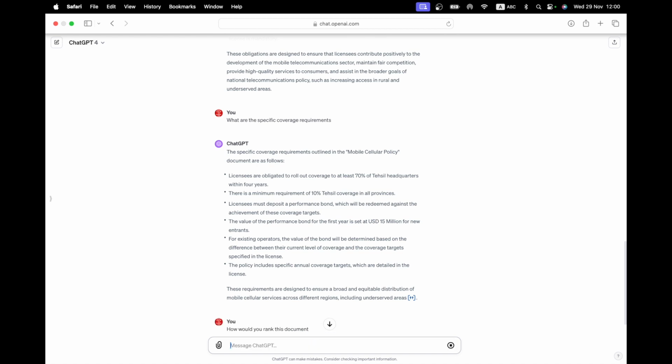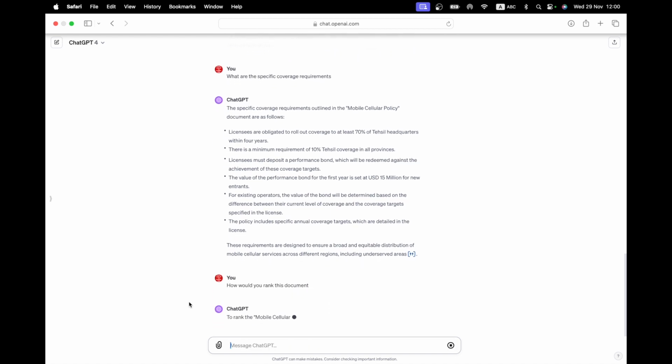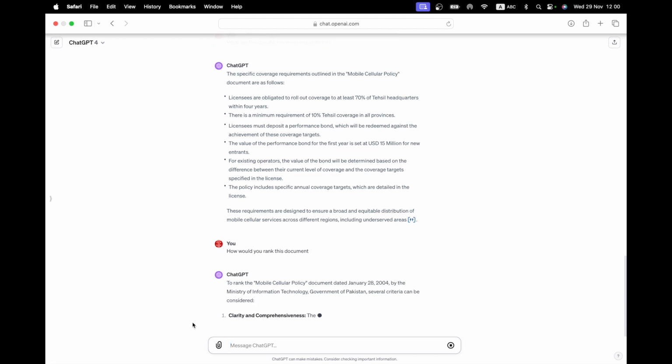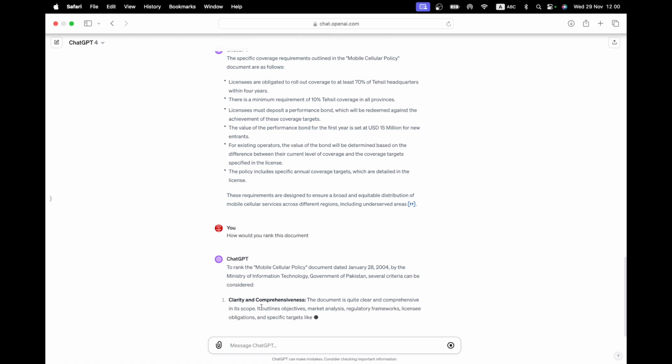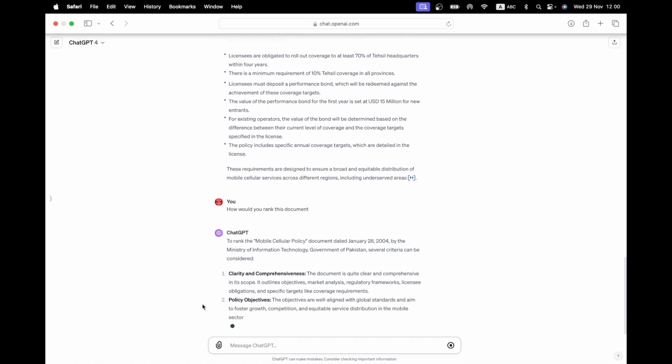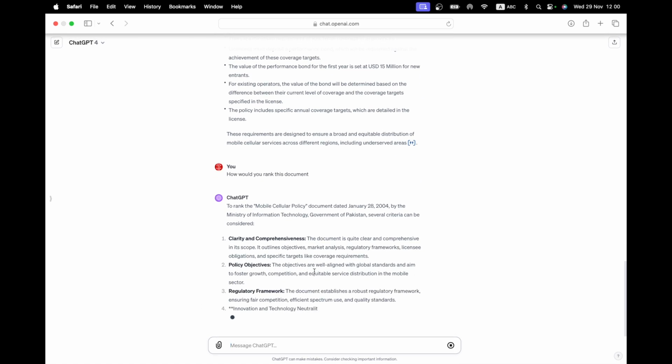Let's just ask. It's a very, very open-ended question, and I'm just curious to see. Right, so what is the approach? Several criteria can be used: clarity and comprehensiveness. It's quite clear and comprehensive. Policy objectives. They're well aligned with global standards.